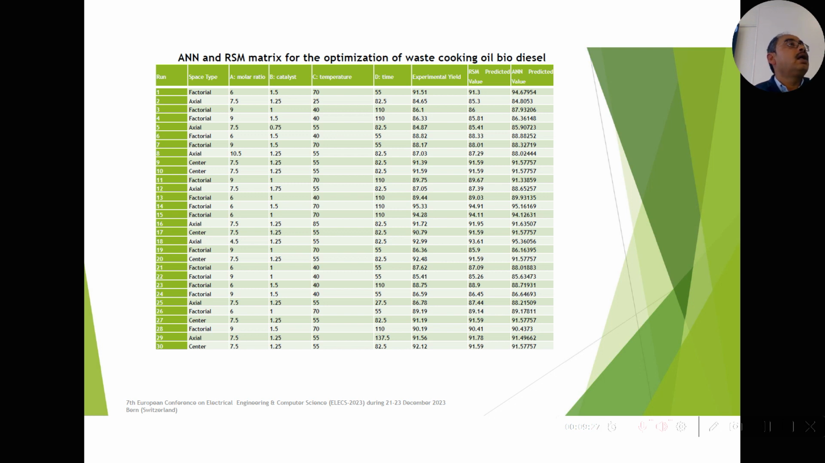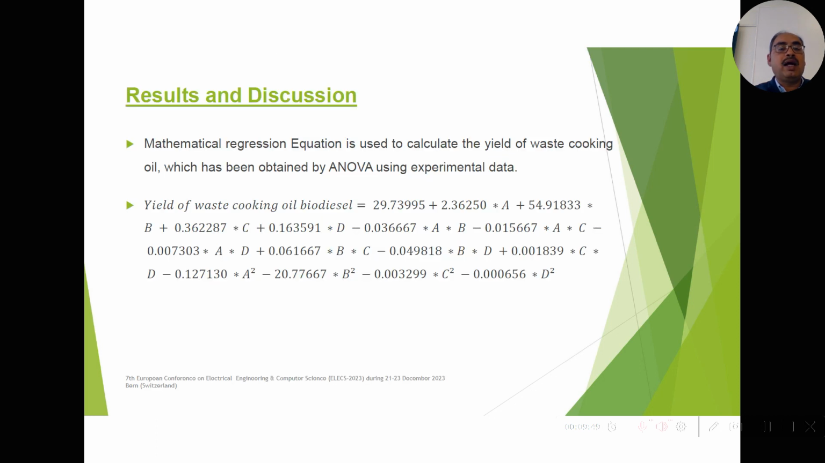Now the question is, what will be the objective of our study? We have to optimize the process parameters of the transesterification. We have these predicted values of the ANN, RSM, and experimental yields. From this we can see that we can optimize the process parameters with the help of GA.